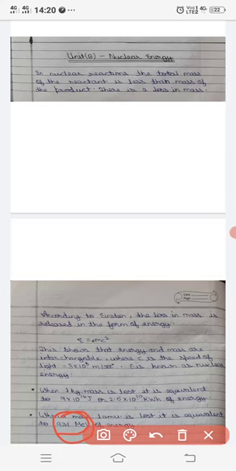So this is all about nuclear energy, and this is all we have in the syllabus. Hope this is clear to you. Kindly finish all the notes so that in our next class we can start with our new chapter. Thank you.